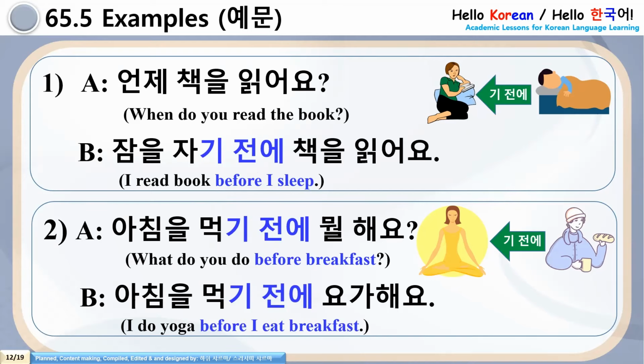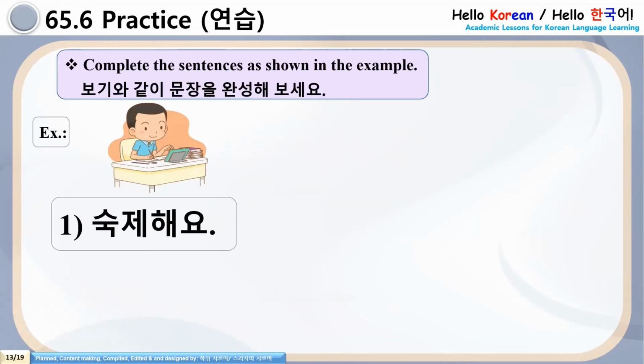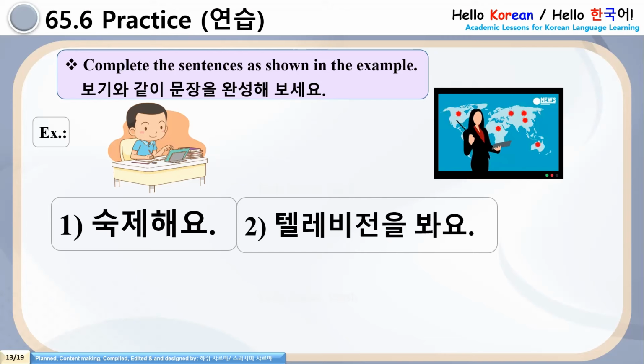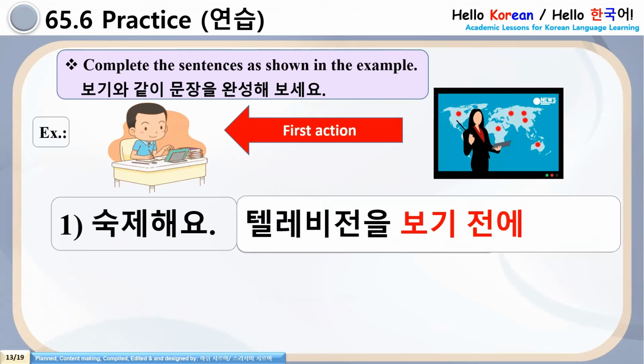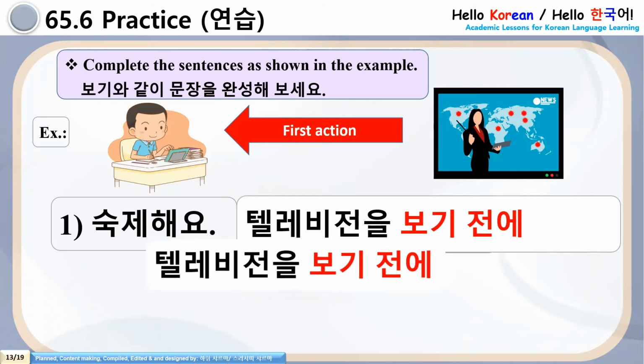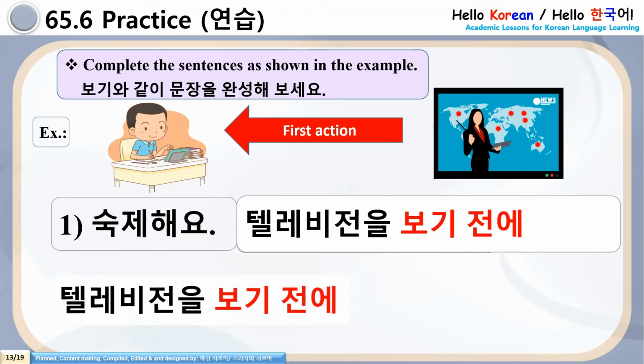Now we hope the grammar is clear. So it's time to do some practice. You have to complete the sentences as shown in the example. First action here is 숙제해요. And second action is 텔레비전을 봐요. So how to express this sentence in Korean? Use 기 전에. Then what will happen? 텔레비전을 보기 전에 will come at the start of the sentence. And the first action 숙제해요 will be shifted to the end of the sentence.